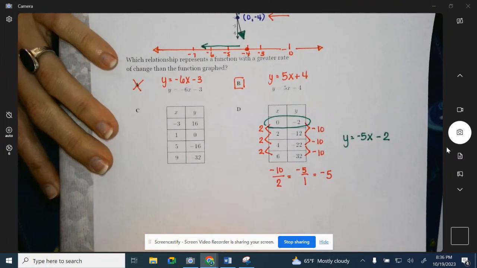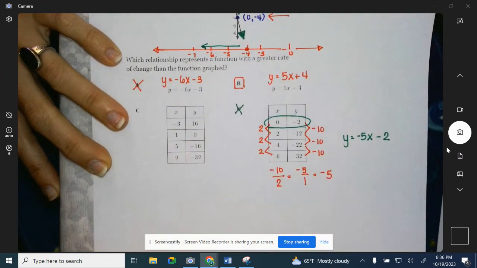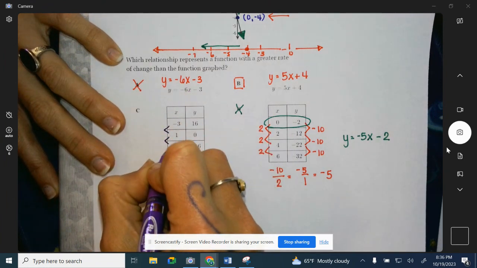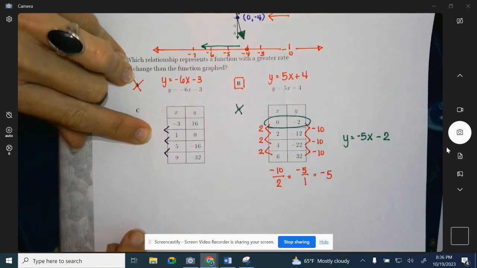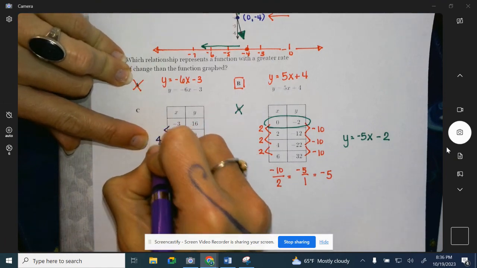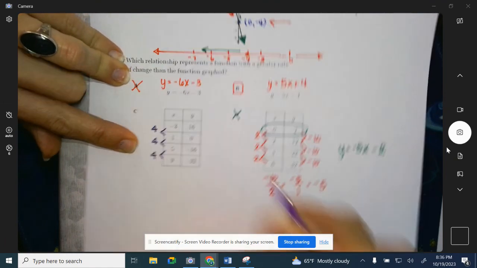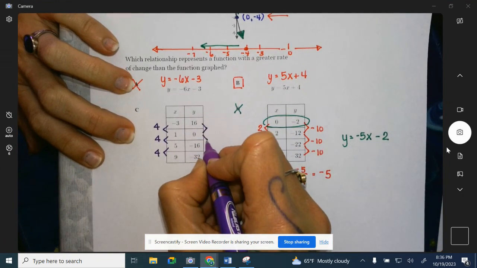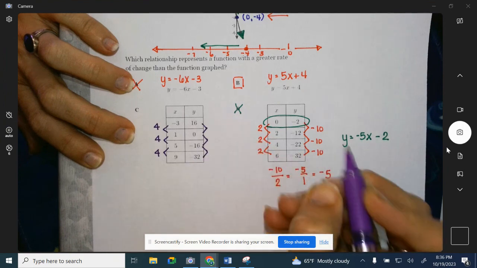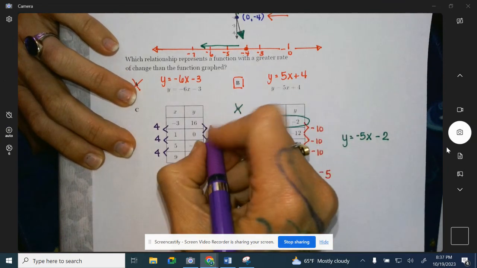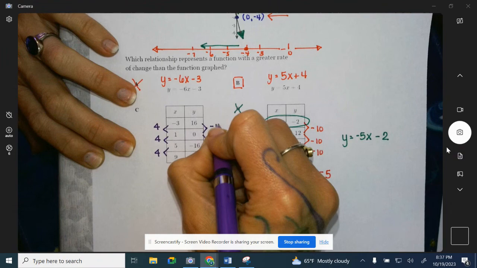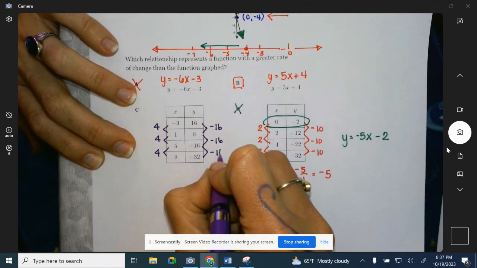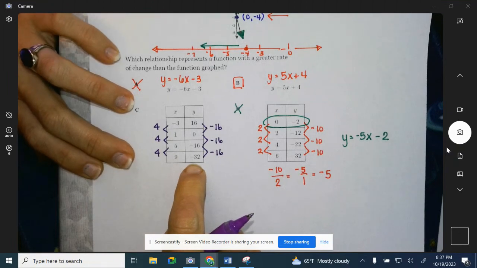Last but not least, make sure you have multiple answers. So D's out. I'm going to go from -3 to 1, 1 to 5, and 5 to 9. -3 to 1 might slow you down. 1 to 5, hopefully we know. 4, 4, 4. Now 16 to 0, 0 to -16, -16 to -32. We're losing again. So that's going to be a -16 because I had $16. I now have none. -16 because I owe you 16 and now I owe you 32.